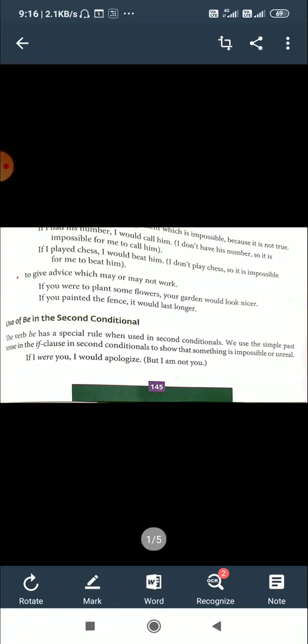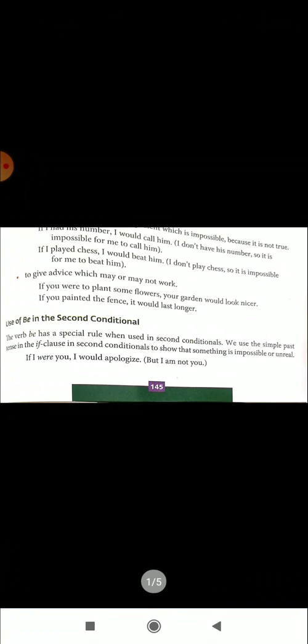So let us go to the class. This class we are going to see the remaining part of the conditionals. Now here, use of be in the second conditional. Use of be. I have already taught you what is be. This is a big heading.